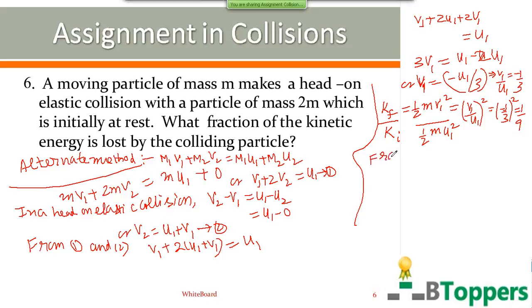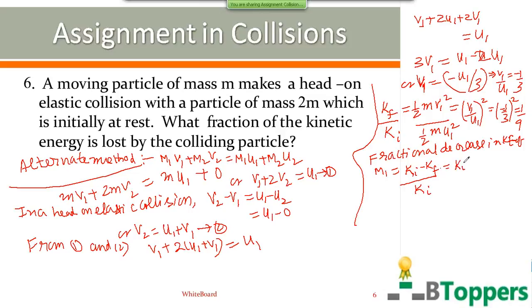So the fractional decrease in the kinetic energy of the first particle of mass m1 equals the actual decrease in the kinetic energy of the first particle divided by the initial kinetic energy of the first particle. Actual decrease is equal to Ki minus Kf.